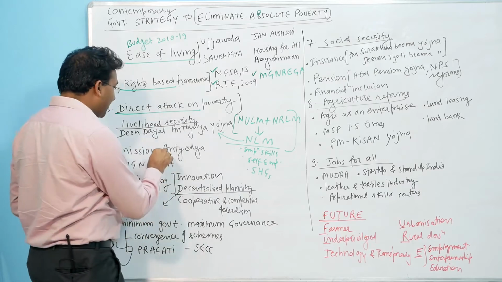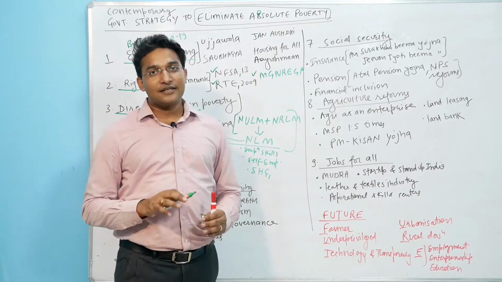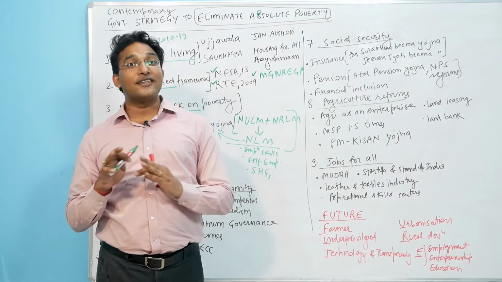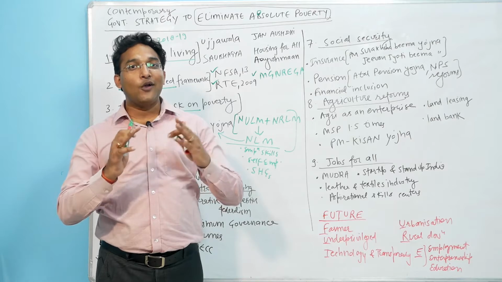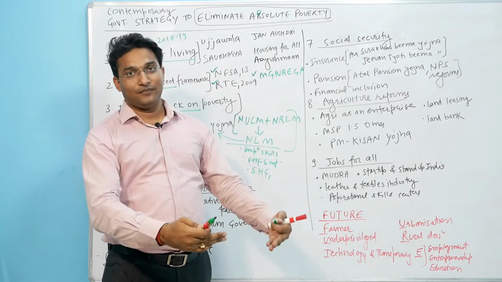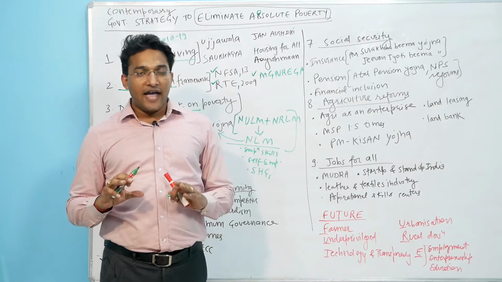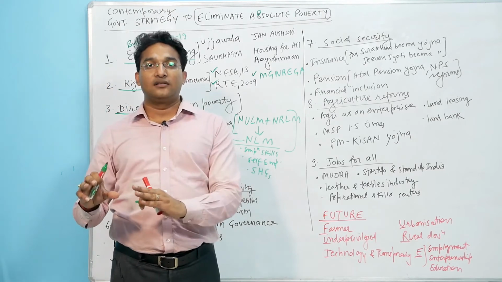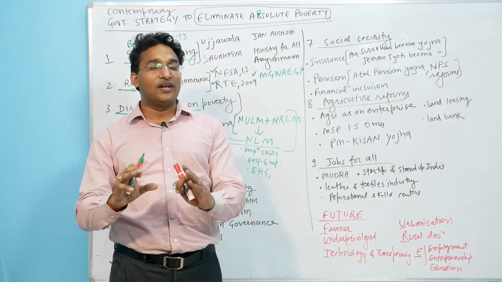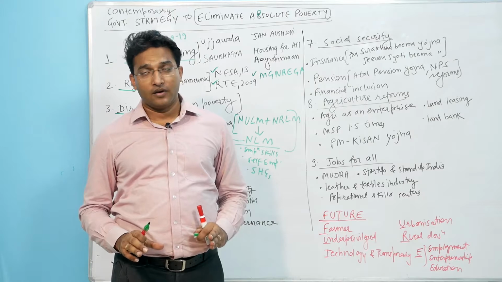This Mission Antyodaya is a wonderful initiative because, first of all, this is not a scheme, this is a mission. And there is no separate allocation of fund for this mission. So how does this mission work? We have selected 50,000 gram panchayats which have a very high poverty level, right?